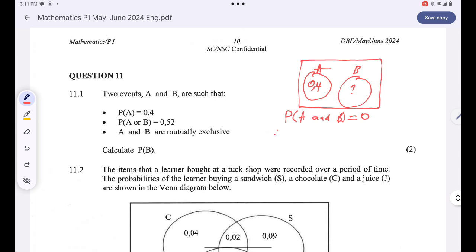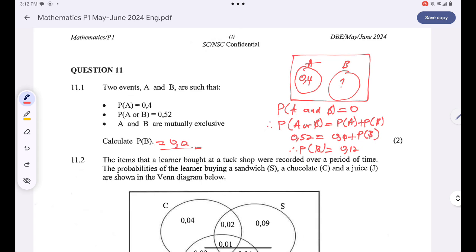So I can simply say probability of A or B is equal to the probability of A plus the probability of B. This statement is true if and only if the two events are mutually exclusive. So that's 0.5 being equal to 0.4 plus the probability of B. Therefore the probability of B is equal to 0.12. Probability of B, that's 0.12.